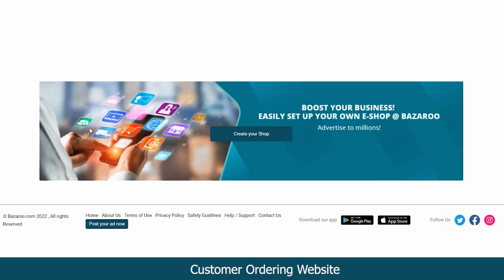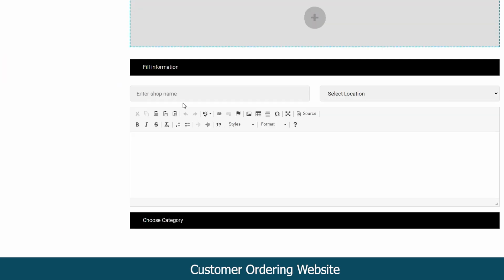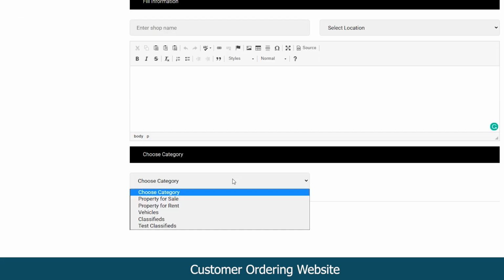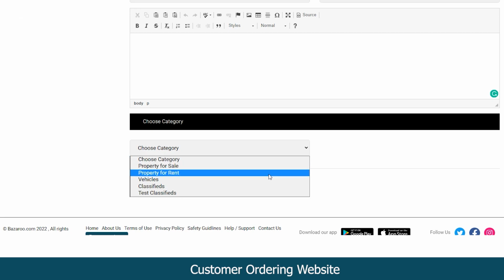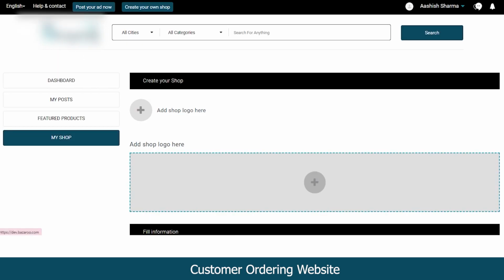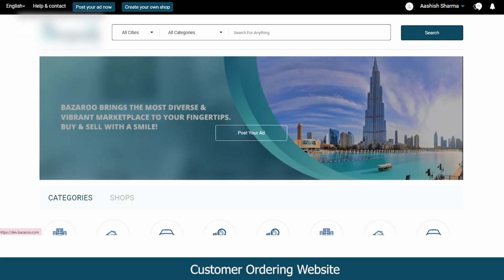If you want to open your shop on this marketplace, you will have to click on create your shop. Now you can upload your shop logo over here, enter your shop name, select your location, enter the description and select the category for which you want to offer products on this marketplace and click on submit. Once you do so, the request would be sent to the admin and he can approve or reject your form.